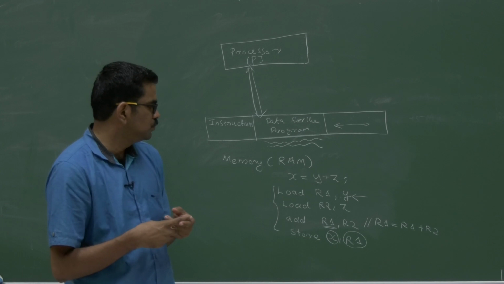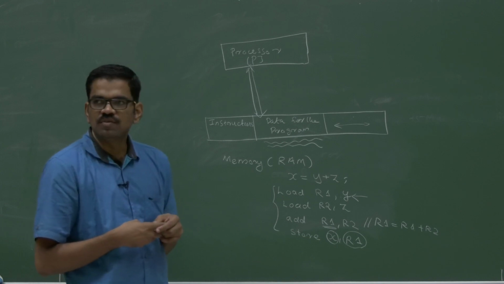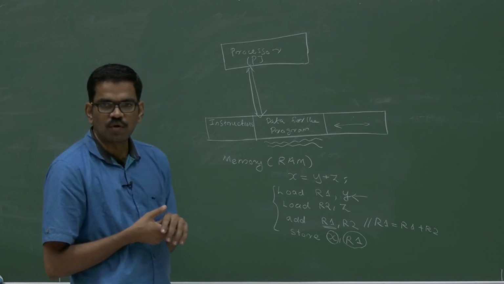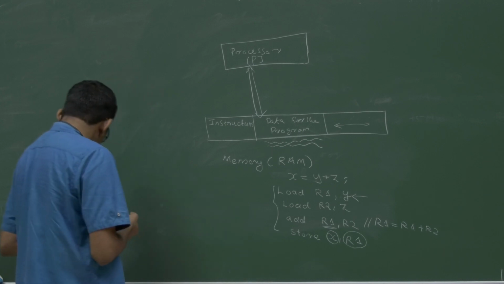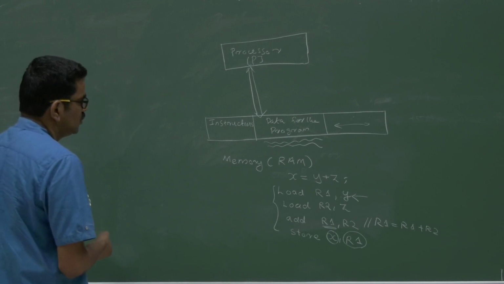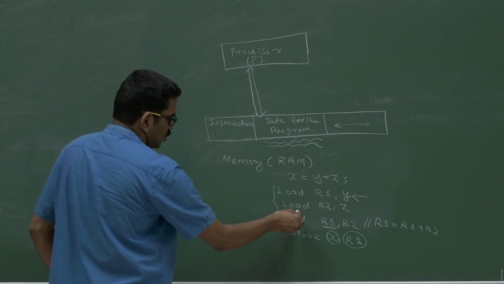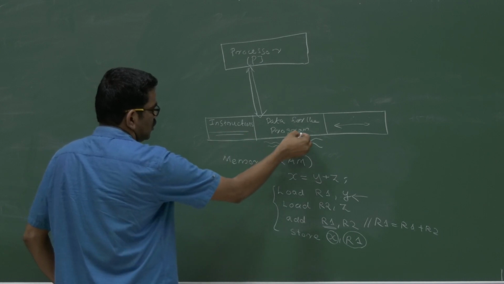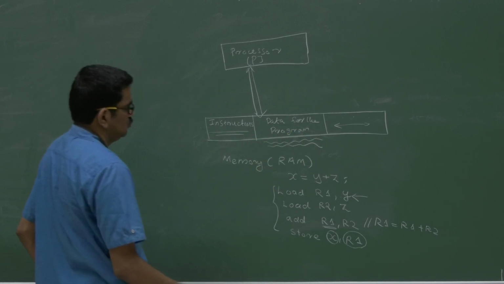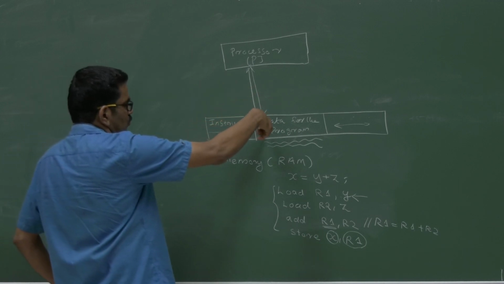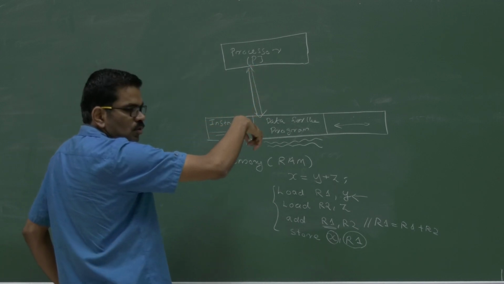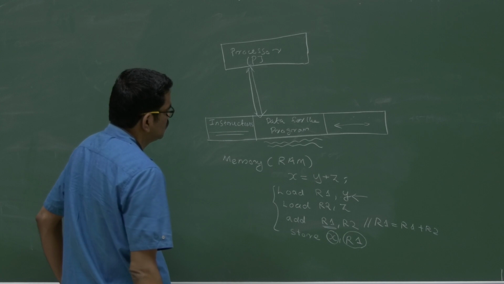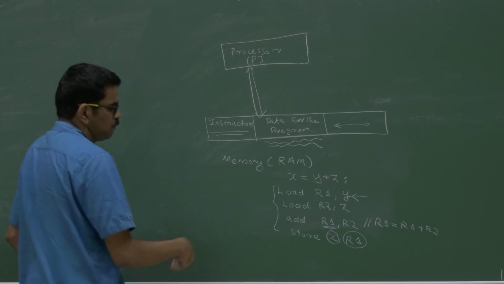If it is inside the loop, how many times it will be executed. Inside the loop means in the pseudo code it will be like a for loop. Similarly in a C program also it will be a for loop. So how this is converted to machine instructions, like load, add, store, all will be residing in this instruction part. Data will be residing in the data region. Then the processor loads the instruction and fetches the data, runs the instruction after fetching the operands, then finally stores the result.